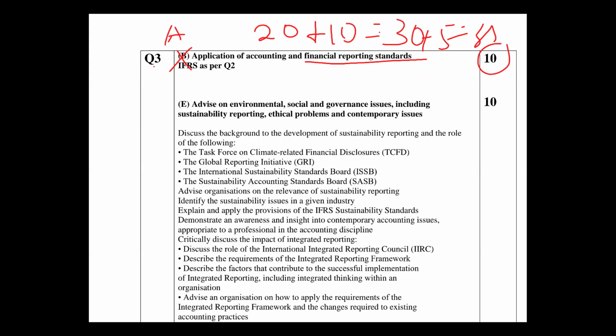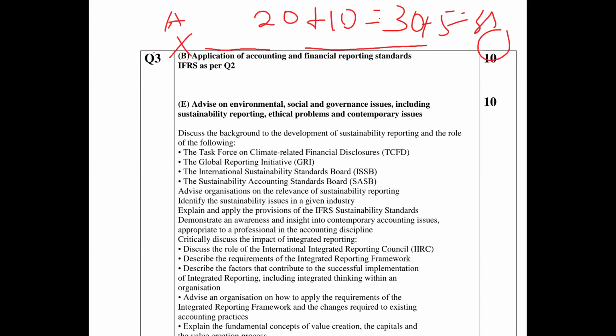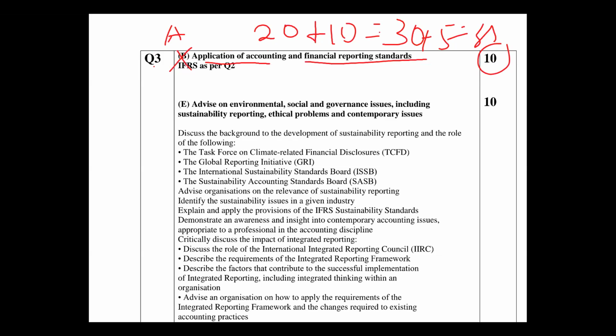Another thing, if it's a theory question, where the requirement is to explain this standard, or how we can use this standard to resolve this issue, please, if you know the calculation, do the calculation. I remember when I was writing FR, there was a question, and from what the examiner asked, it was a narration, and trying to write would take time. So all that I tried to do was to do T accounts. I did T accounts, balancing them and making entries.